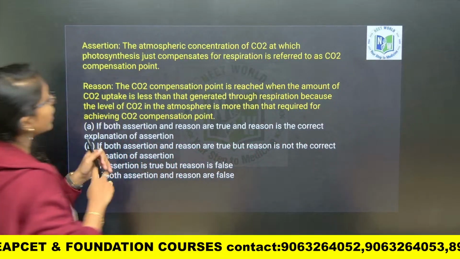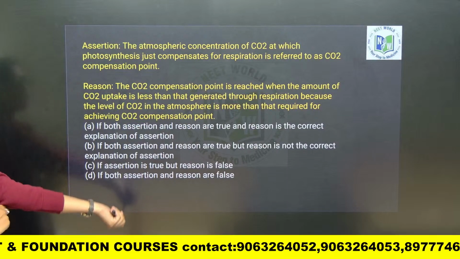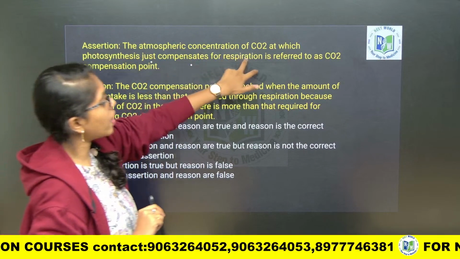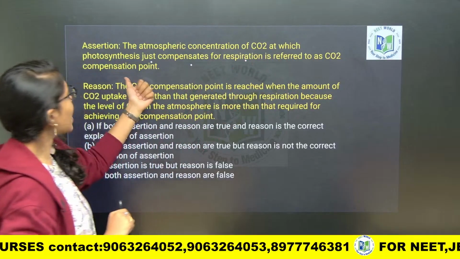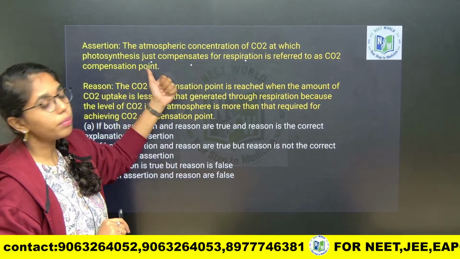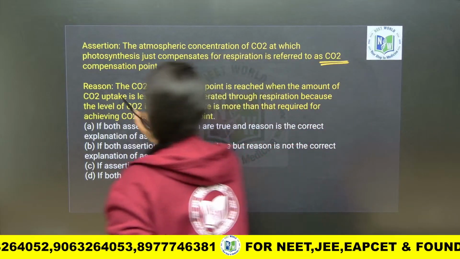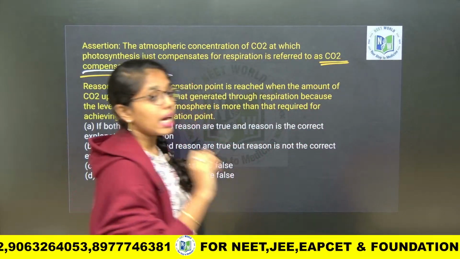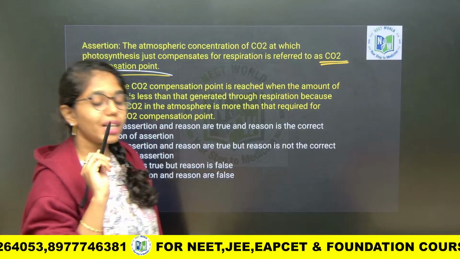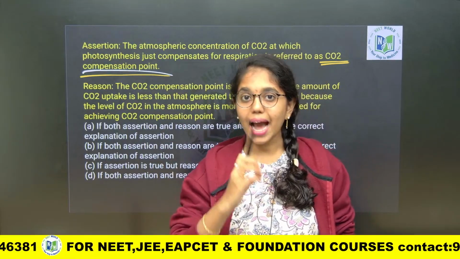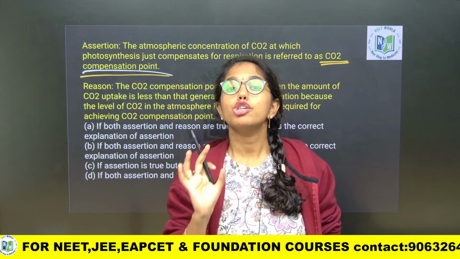Next, this question you see ma, assertion reason type of question again. The atmospheric concentration of carbon dioxide at which photosynthesis just compensates for respiration is referred to as carbon dioxide compensation point. First you have to know what is meant by carbon dioxide compensation point. Carbon dioxide compensation point is nothing but where the carbon dioxide uptake and the carbon dioxide release are equal.